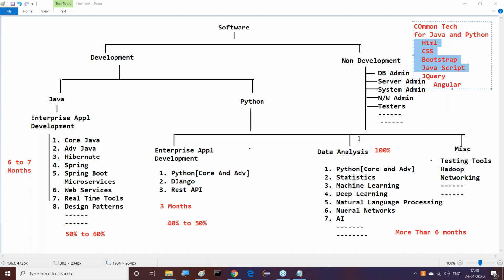Or if you want to go for the Java side because you're very interested in that programming, and you want a job after 3 to 4 months, then better to go for Java with 5 to 6 months of time. If we go on the Java side, we get that level of opportunities, that is different. But if we have decided to come for Python, then to complete it immediately, you have to go for either data science or enterprise application development.